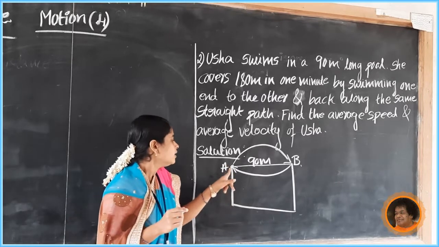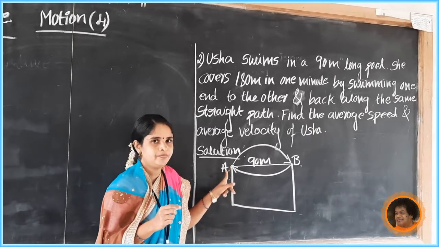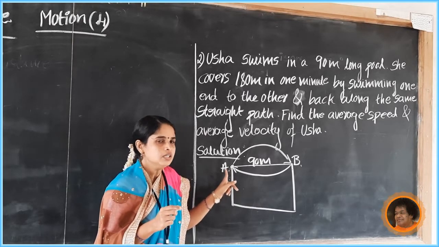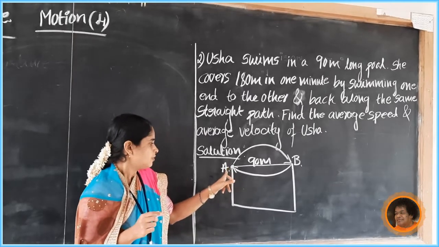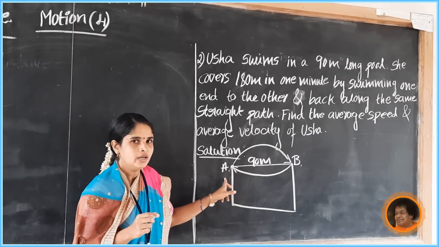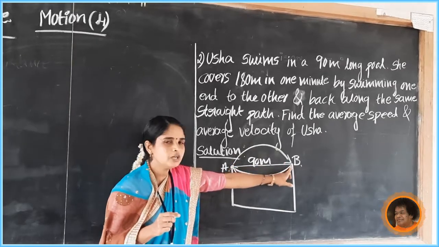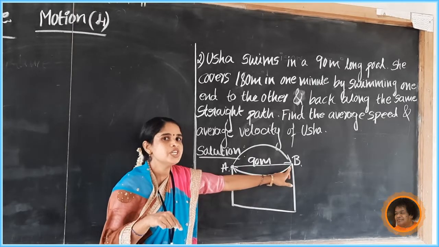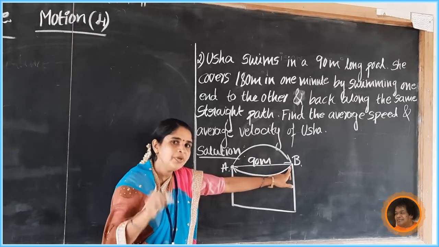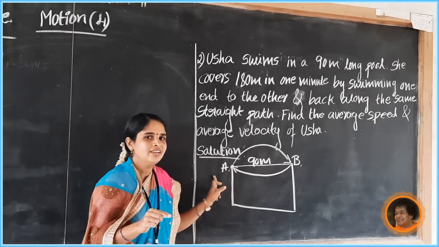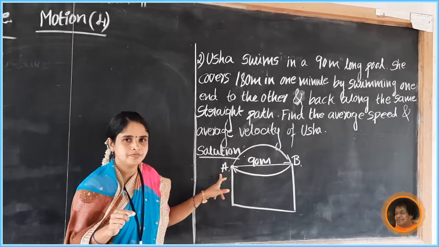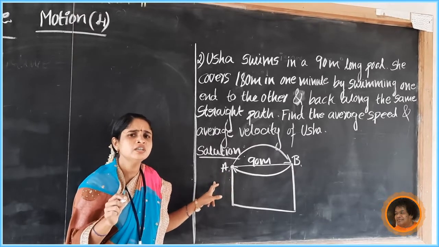Observe here, initial position is A. And what is the final position? First, starting point A and end point, final position B. Then in the second situation, initial position B, final position A. So what is the initial position?